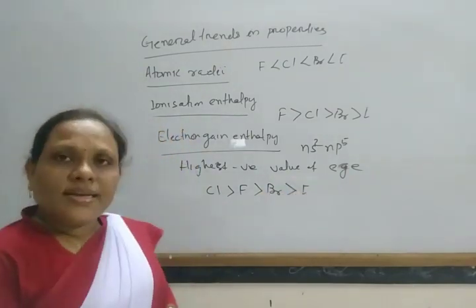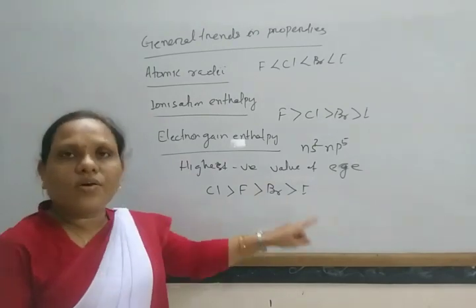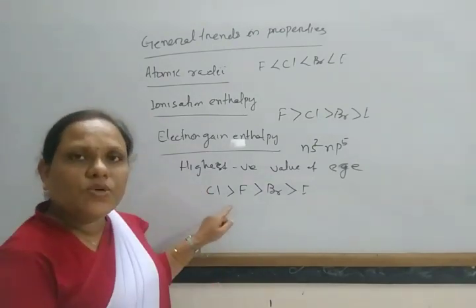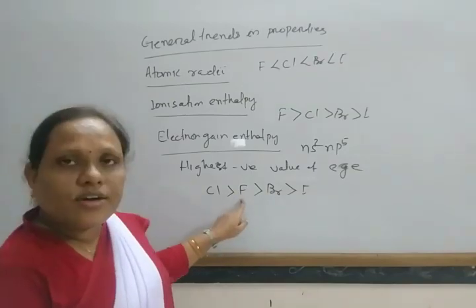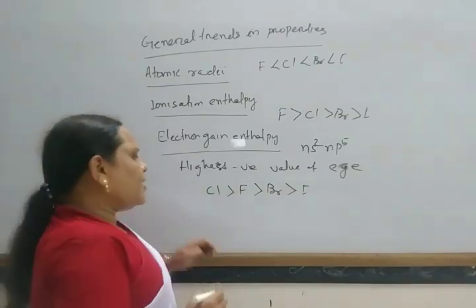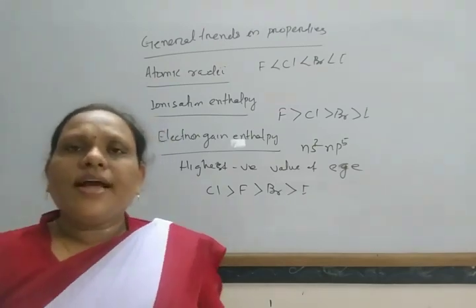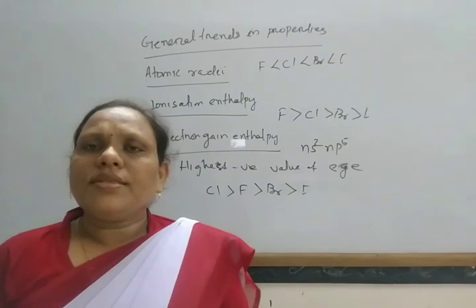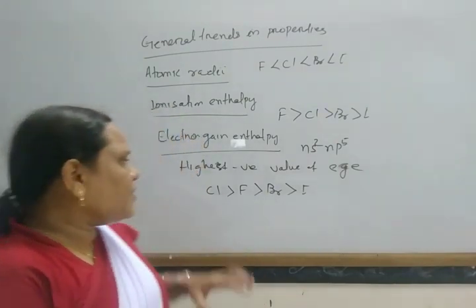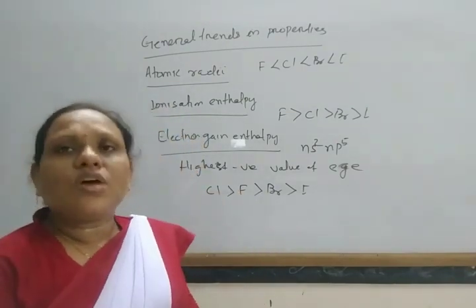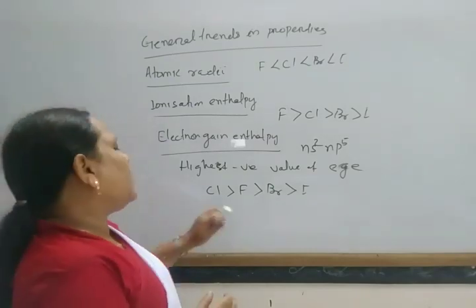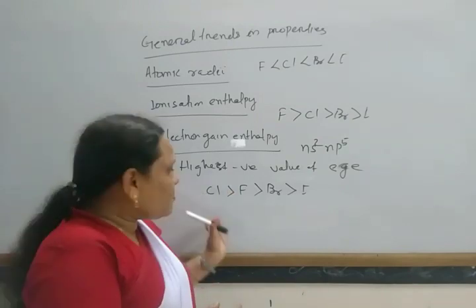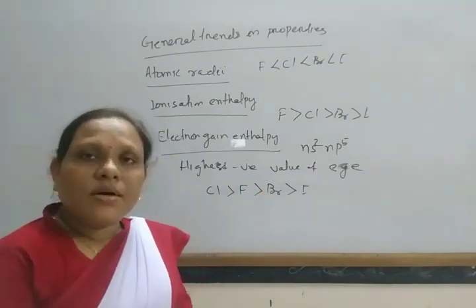So the electron gain enthalpy decreases down the group. However, chlorine has a higher value of electron gain enthalpy than fluorine. Fluorine has a very small, compact size, so when an electron comes in, electronic repulsion takes place. Some energy is utilized to overcome the repulsion of this incoming electron.